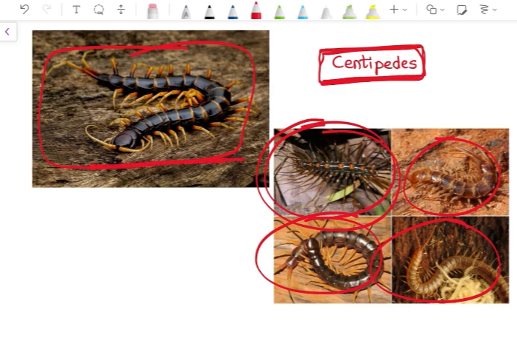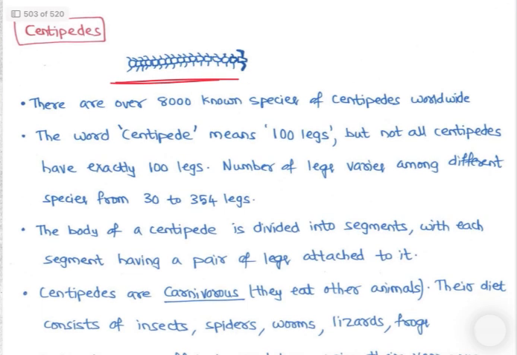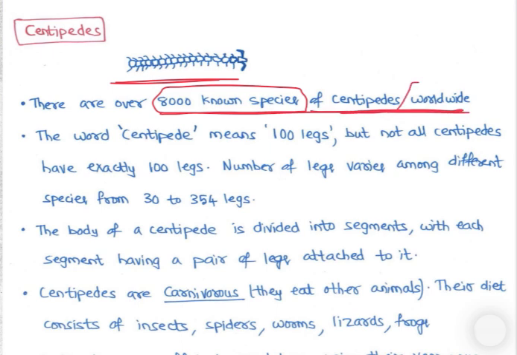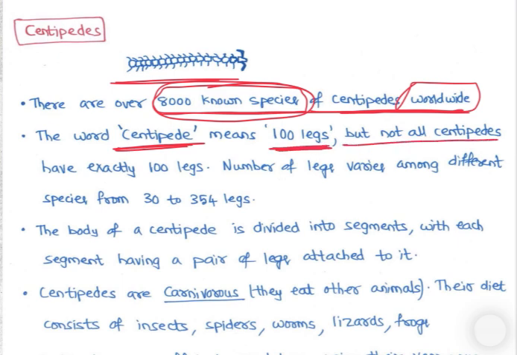So now let's discuss centipedes. There are over 8,000 known species of centipedes worldwide. The word centipede means 100 legs, but not all centipedes have exactly 100 legs.